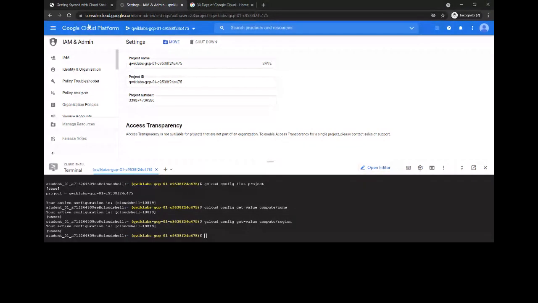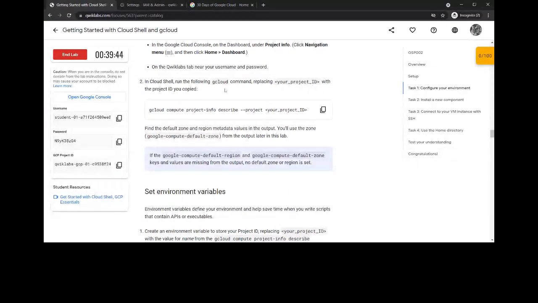Then it is asking us to run the following gcloud command, replacing your project ID with the project ID you have copied. I just need to copy this and paste it over there, and instead of this, I need to replace it with the current project ID.